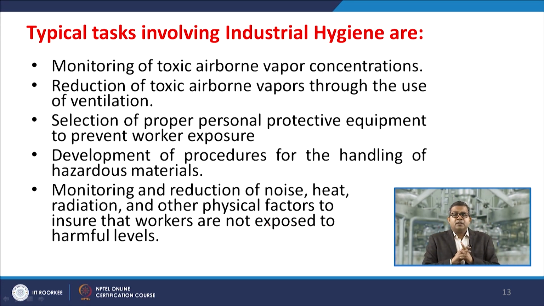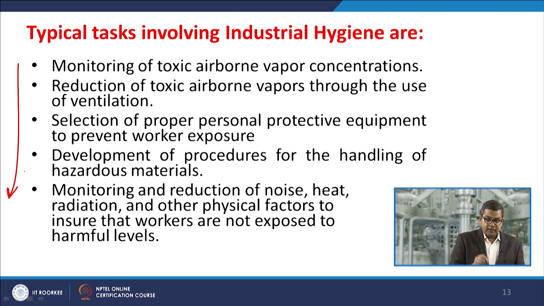Now in industrial hygiene, we need to perform several tasks, and examples are listed in this slide. We must monitor the toxic airborne vapor concentration present at the workplace, because these toxic airborne vapors may escape to the atmosphere and create problems for nearby people, like in the Bhopal gas tragedy. We must monitor that they do not cross the threshold limit values.